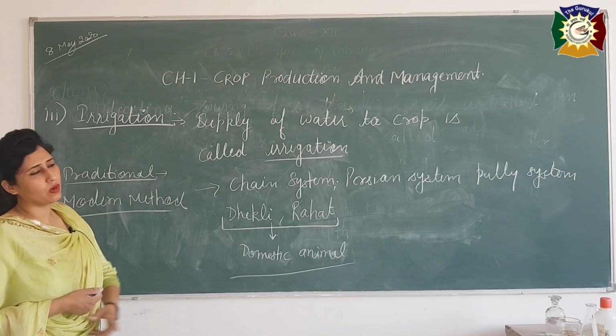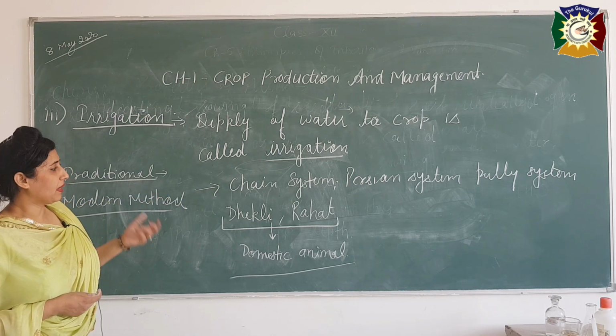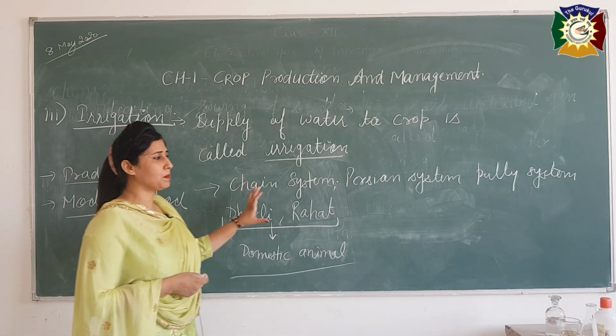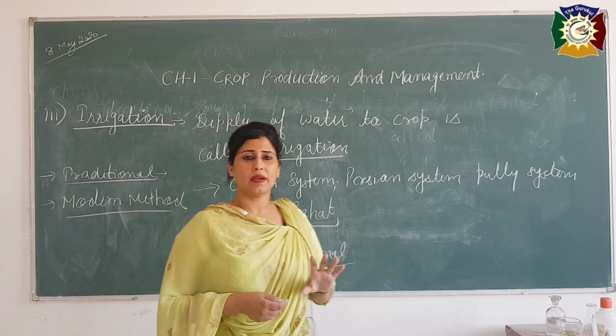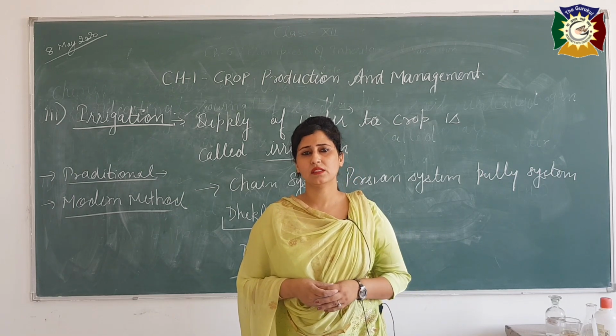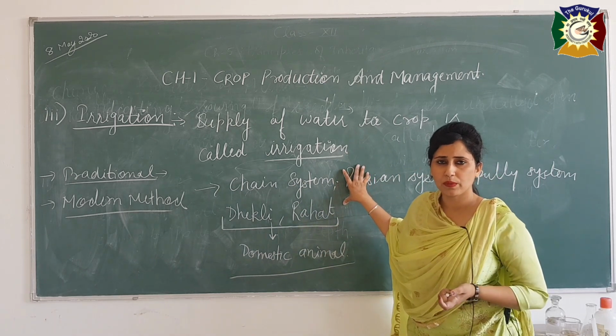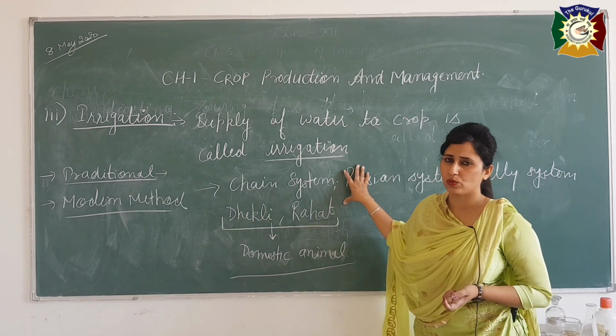So it is useful only for small farmers. It is a cheap system, very cheap, but it is inefficient, very time consuming, and the manual labor is also too much.